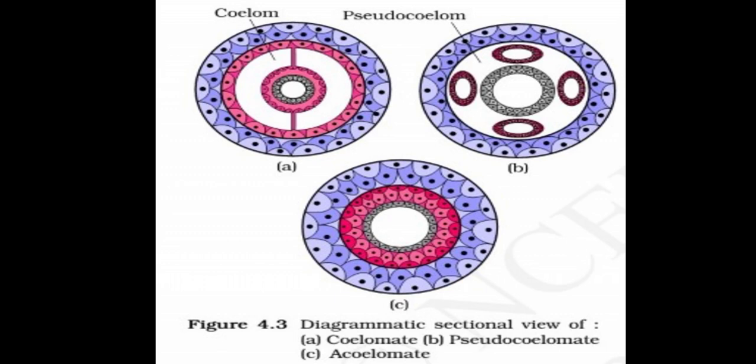So you can see on the basis of coelom, you can divide animals into three categories: coelomate, pseudocoelomate and acoelomate. So this particular slide is showing the figures of various groups like coelomates, pseudocoelomates and acoelomates.